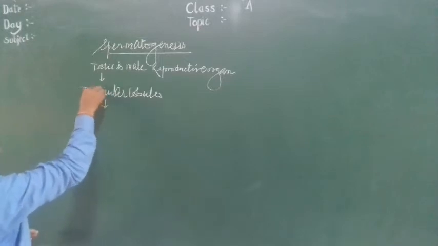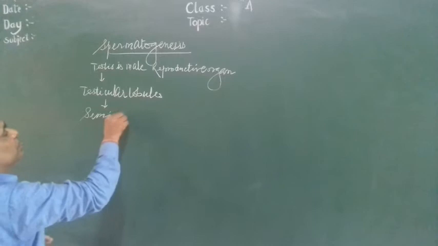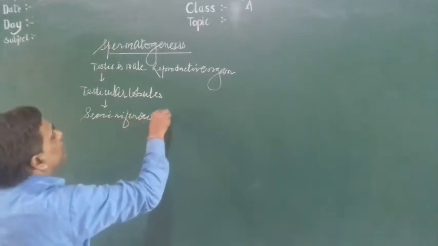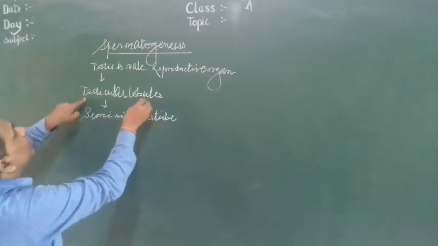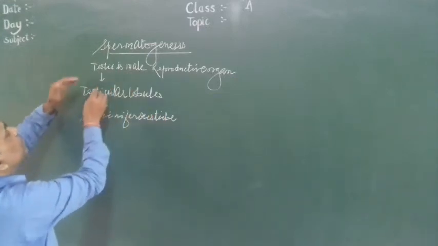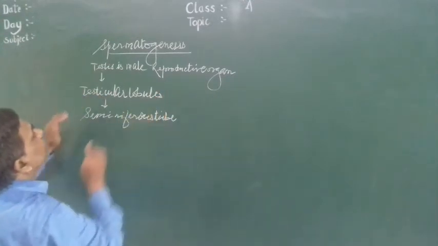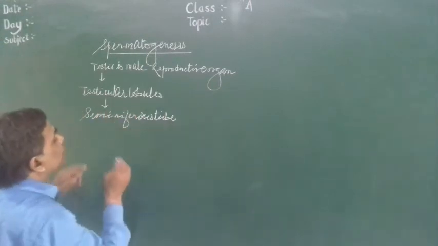Each testicular lobule contains seminiferous tubules. Each testis contains 250 to 300 testicular lobules, and each testicular lobule contains seminiferous tubules.